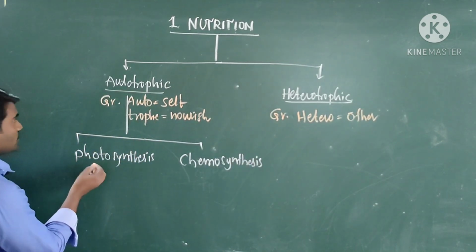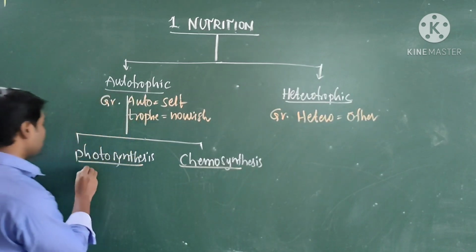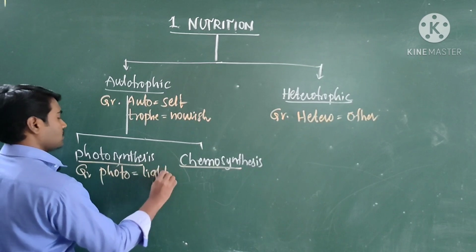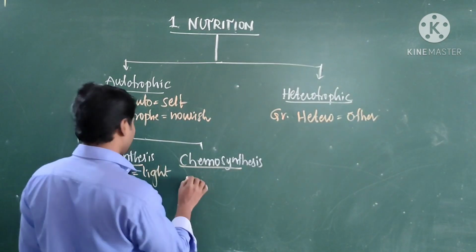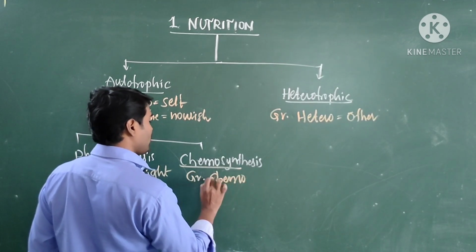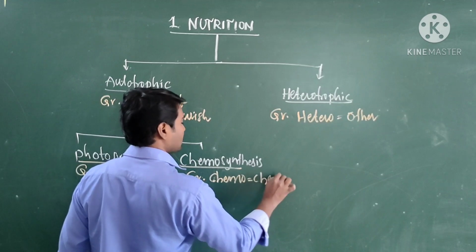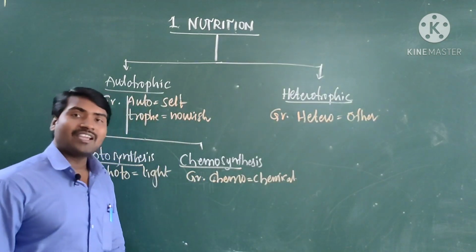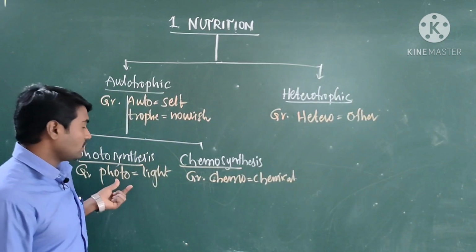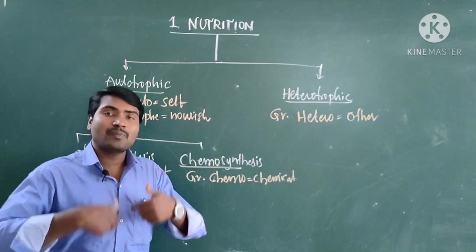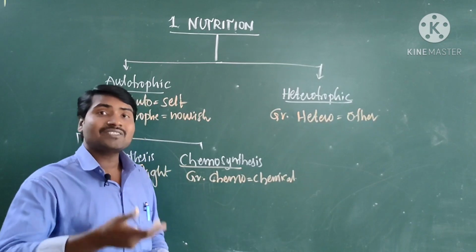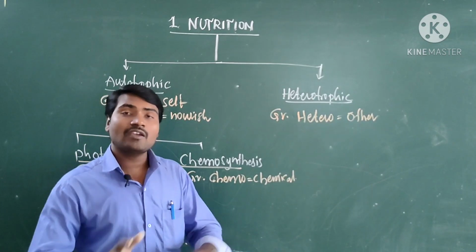These words are also derived from the Greek language. In Greek, photo means light, and synthesis means putting together. Chemo means chemical. In both photosynthesis and chemosynthesis, organisms prepare their own food, but the way of preparing is different. The source of energy they use for making food is different.